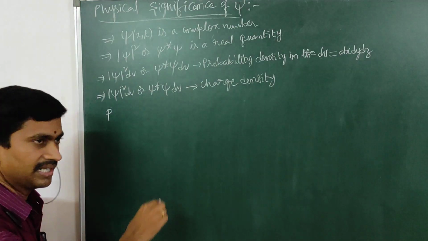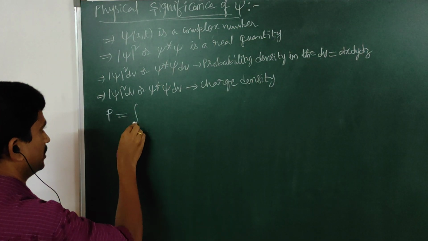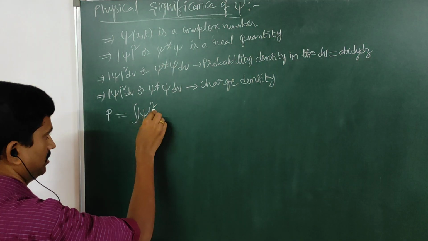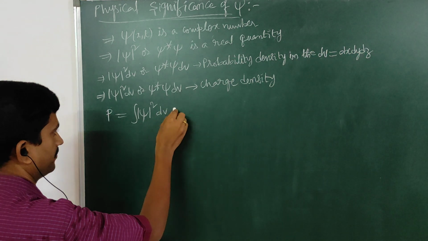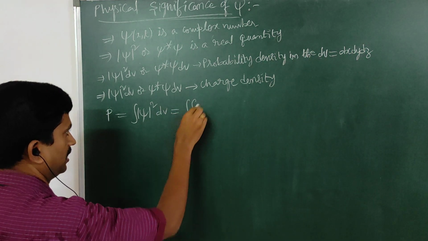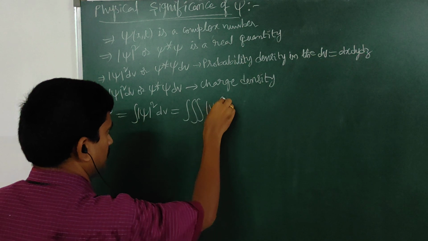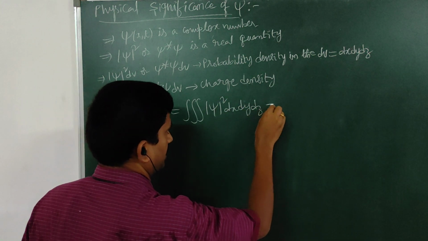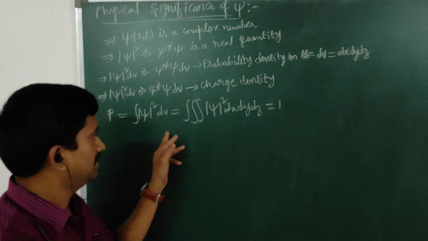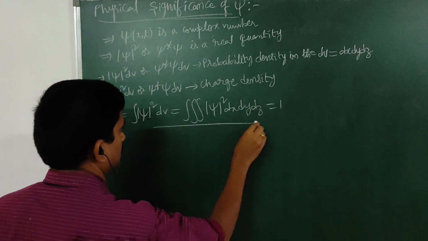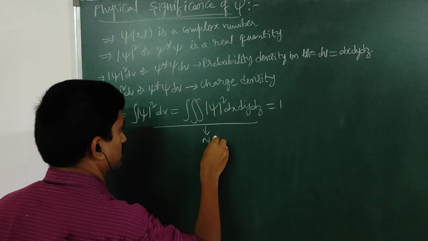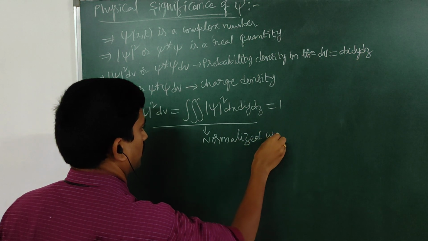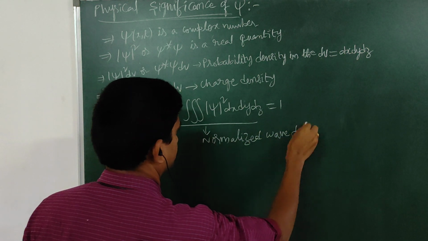If P represents the particle density, then P is equal to the integration over modulus of psi square dV. That is nothing but the triple integral over modulus of psi square dx, dy, dz. If it is equal to 1, then such a wave function we call a normalized wave function.